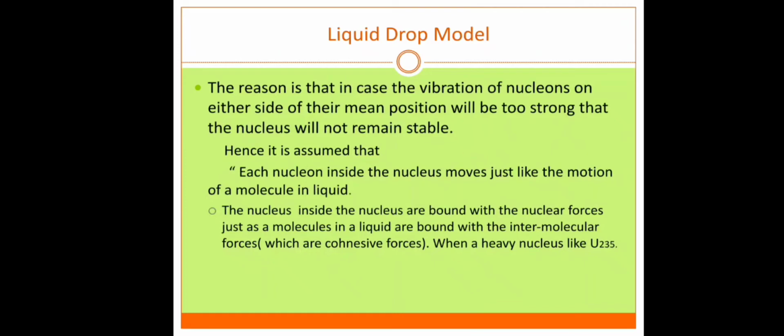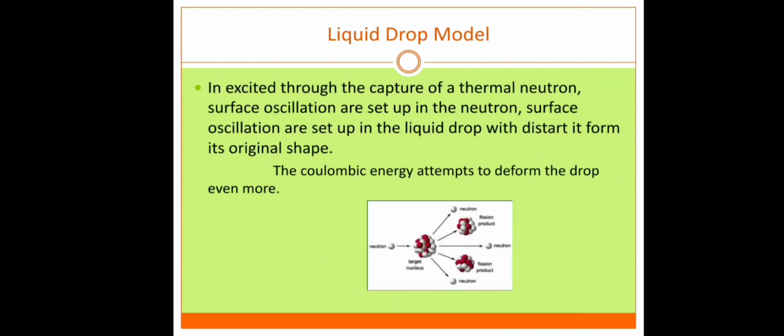When a heavy nucleus like uranium-235 captures thermal neutrons, surface oscillations are set up, and they repeat, then the nucleus is distorted from its original shape.